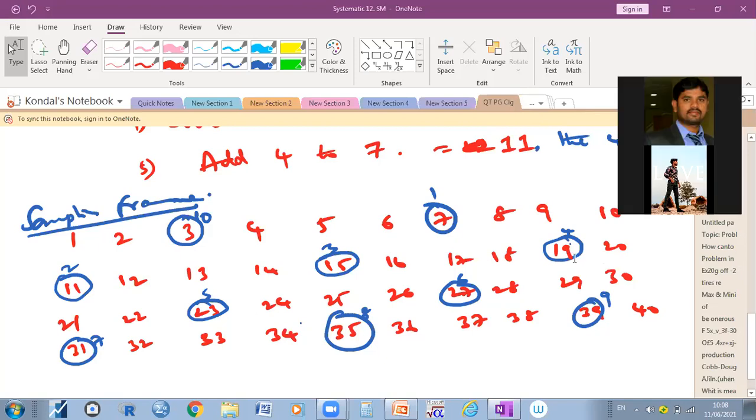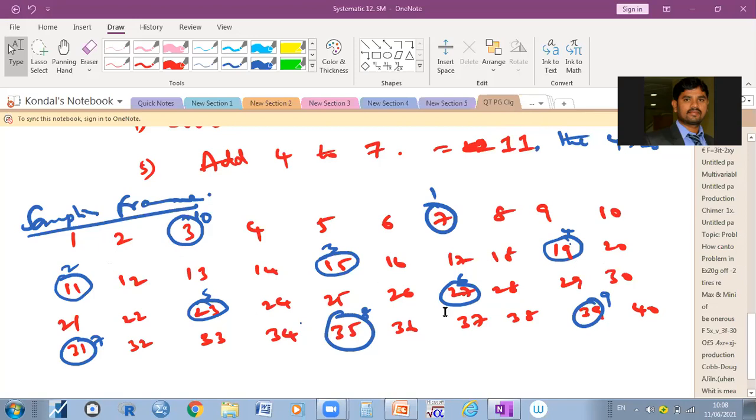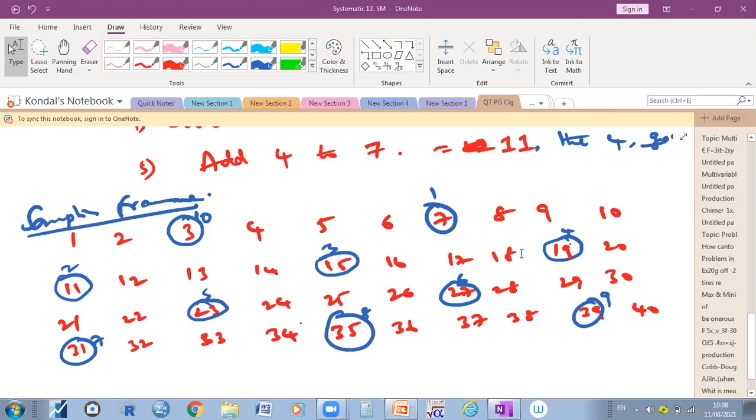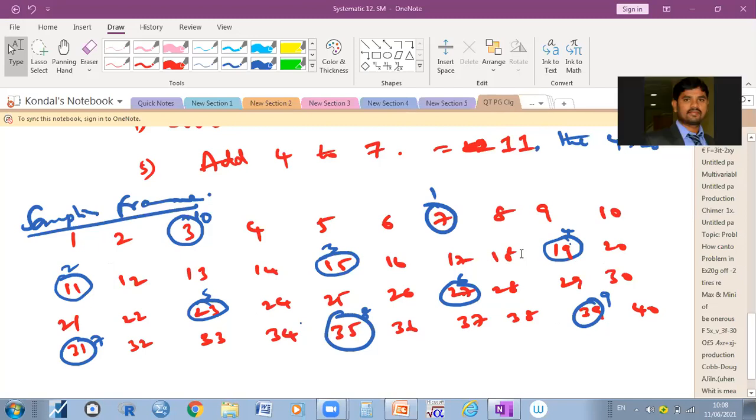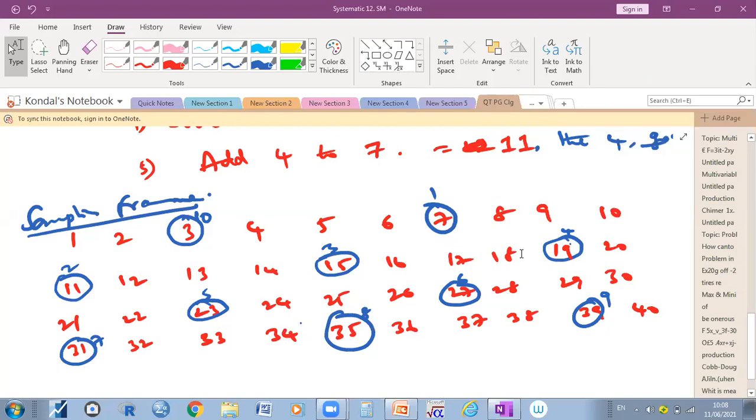Yes, sir. So in order to avoid that bias, for example, if I randomly select 18 and 20, they are well known to me, and you are not well known to me. So what do you think? Those are well known to the particular sir only, so they are selected. You can make a statement that sir is very biased. Am I right or wrong? To avoid that bias only, we are selecting systematically.